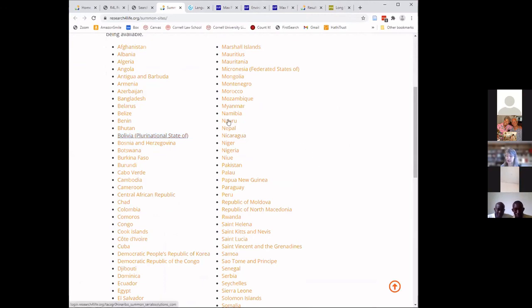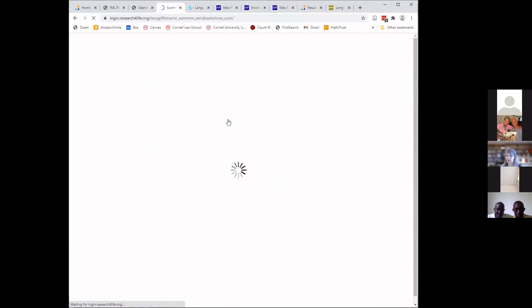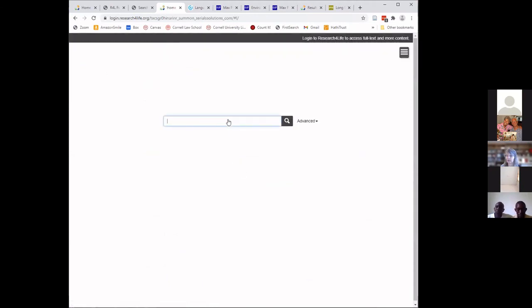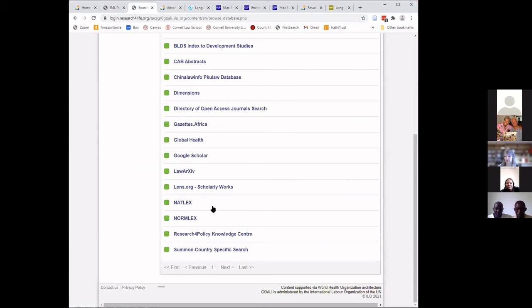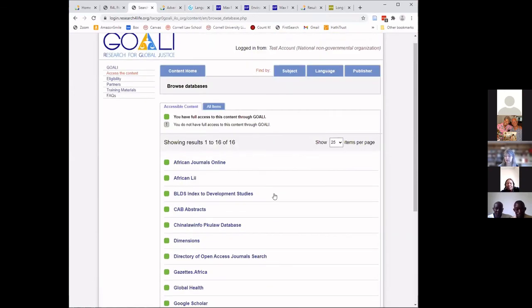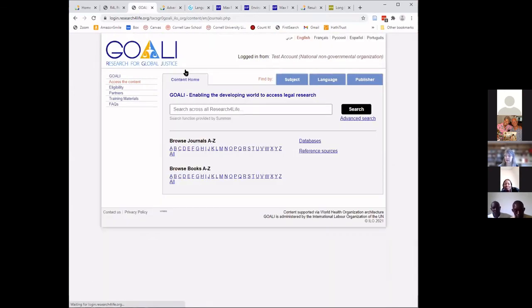And so I can use one of these links, will take me back to Summon. It's the more familiar view. So if you want to make sure that you're just viewing the results from your country, use this Summon country specific search. And remember, it's under databases on Content Home.